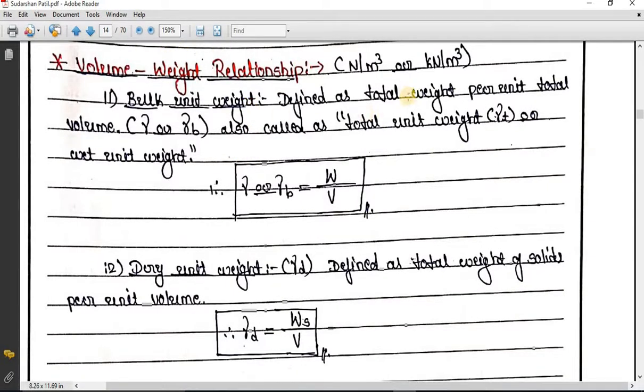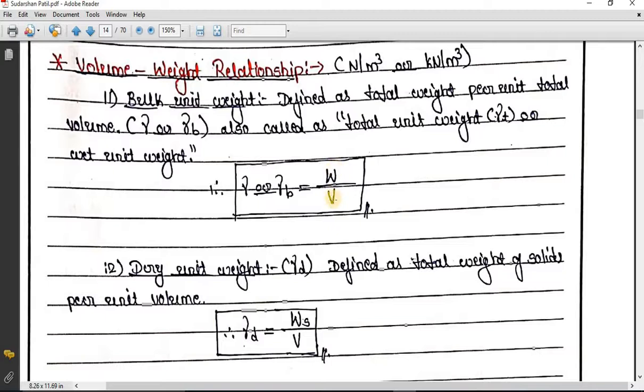So the unit for volume weight relation is kilonewton per meter cube. So you can see over here bulk unit weight. So it is defined as total weight per unit total volume. It is denoted by mu or mu b.